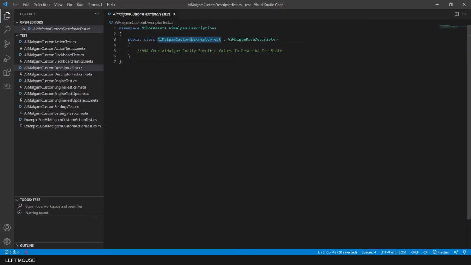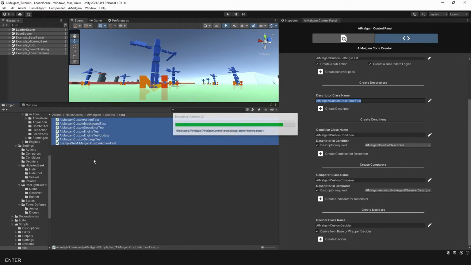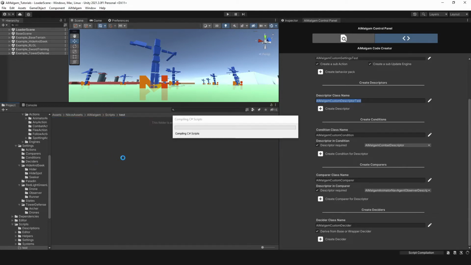As you can see, there are no real complex methods or fields in the descriptor. It's just a template class you can define your custom data in or describe the entity in a more complex manner. For example, describing the health of the entity or relationship or mood or whatever you want that fits your game.